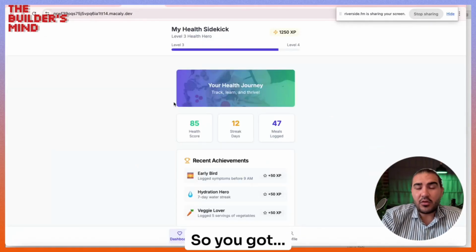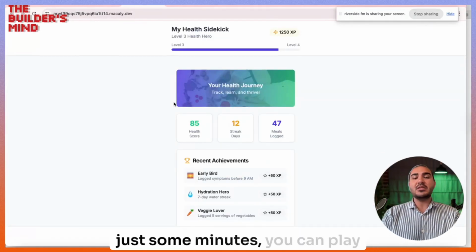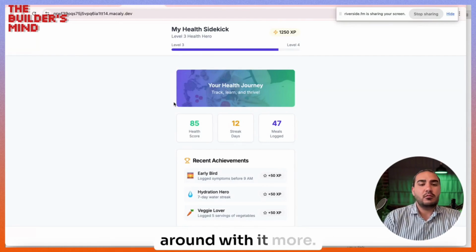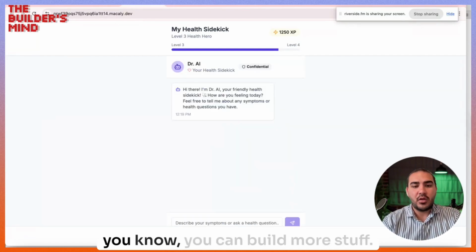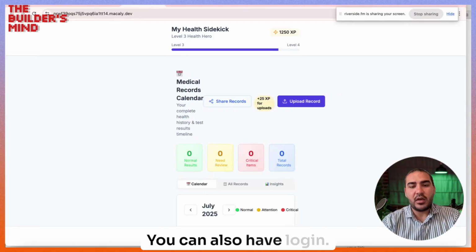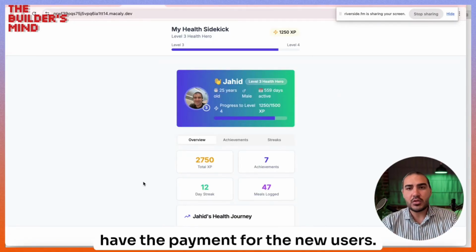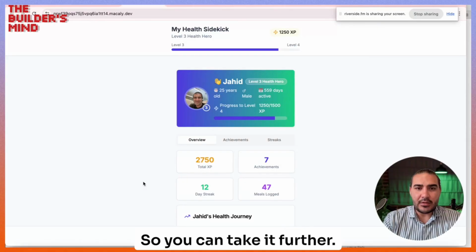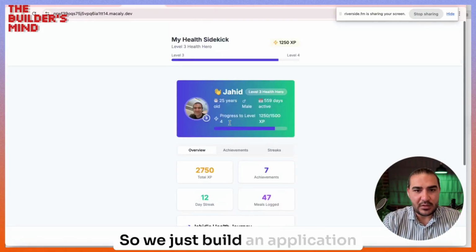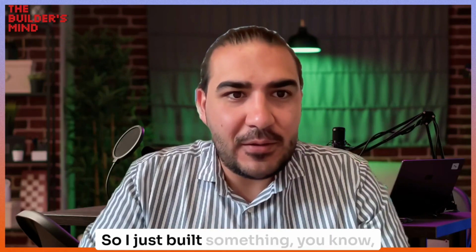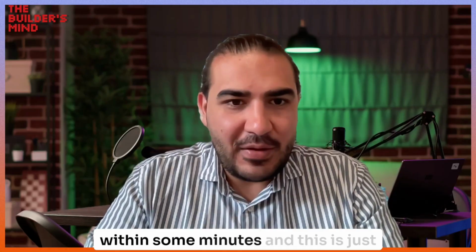So you have your application in just some minutes. You can play around with it more. You can build more stuff. You can also have login stuff. You can also connect with Stripe to have the payment for the new users. So you can take it further. And yeah, so this is it. So we just built an application. I just built something within some minutes, and this is just amazing.